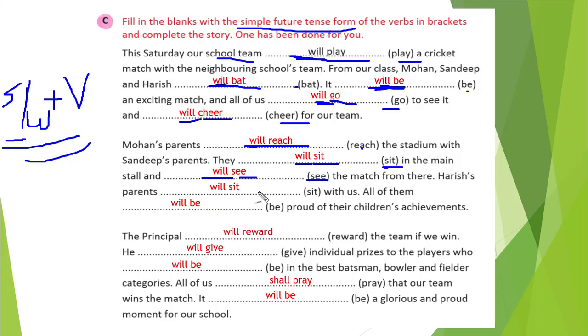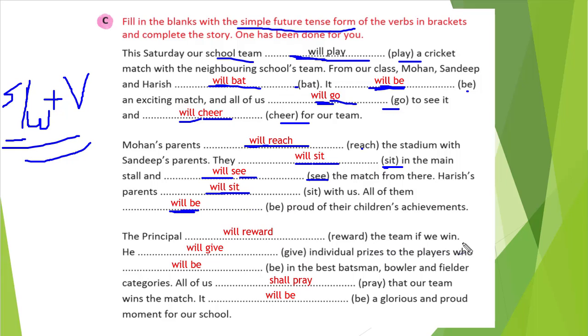Harisha's parents, blank space with us. So here, Harisha's parents, then will, and the verb is the same: will sit with us. All of them, then again will, and the base form of be is be. So, will be proud of their children's achievements. Similarly, the principal, what will be there?